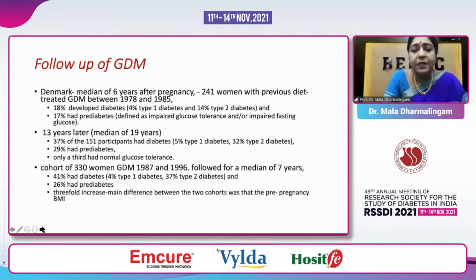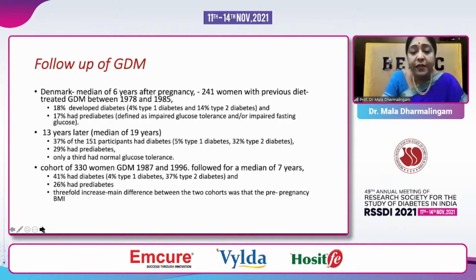What happened over the 6 years period? 18% became diabetic and 17% had pre-diabetes. So that was the first 6 years. They followed up for another 13 years, which was a median of 19 years. And what they found is 37% of these 151 which were left had diabetes and 29% had pre-diabetes. Only one third was normal.